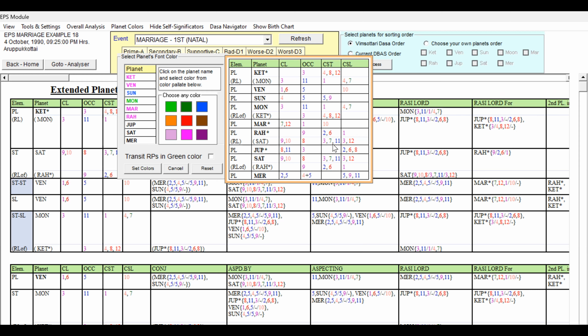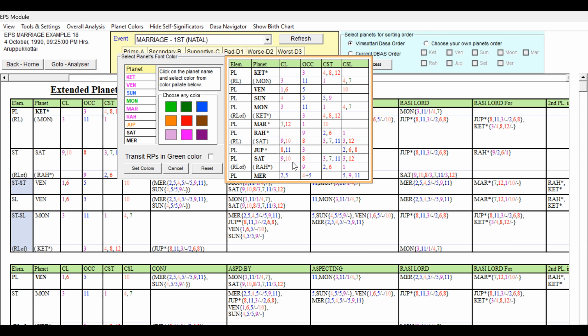And Jupiter, because whenever 8 and 12 is coming, we need to give some negative color, right? Jupiter, 8th lord, 11th lord occupying third house, 2, 6, 8 cuspal sublord. So 8 and 6, 8 is bad. So 11, 3, 2 are okay, but as I said, 2 will join hands with the 6 and 8. So this is definitely going to be weak. We can give light red, not the dark red.